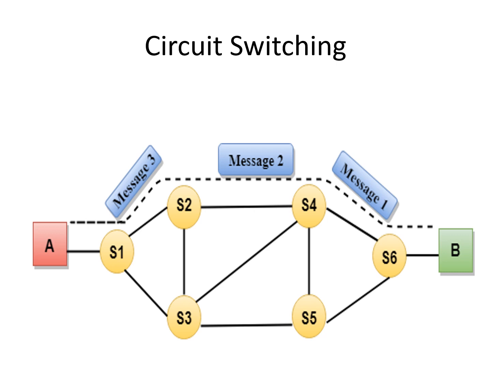The next step is the data transfer. B will start to send messages to A. First the message is passed to S6, S6 to S4, S4 to S2, S2 to S1 and S1 to A. In this way, whatever information B wants to send to A device, it will send continuously, and the process of data transfer will go on continuously.